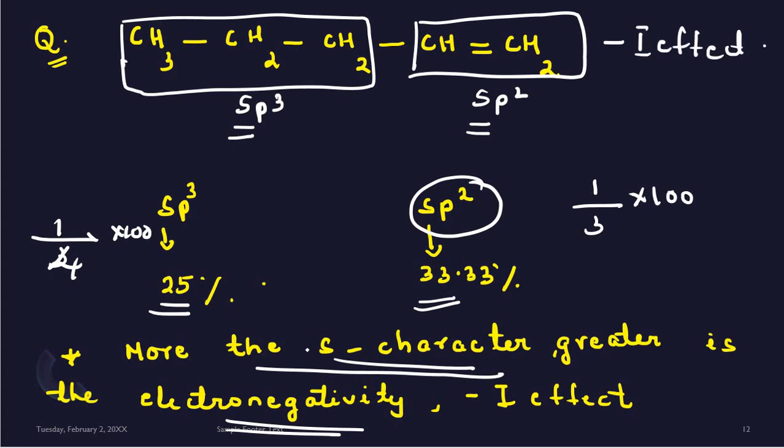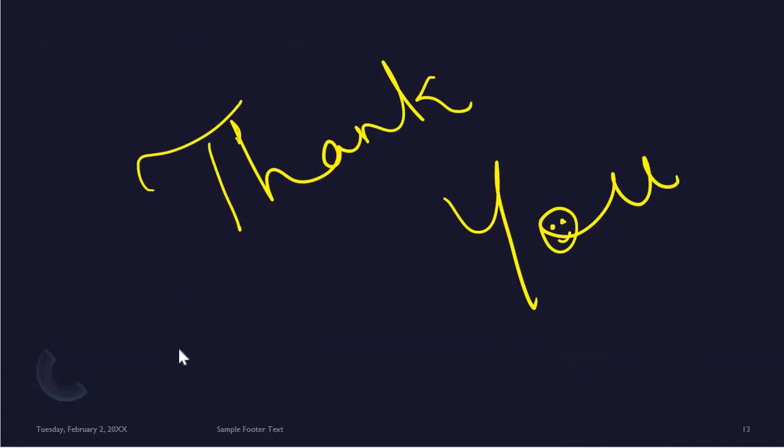Why? Because the greater the s character, the greater will be the electronegativity. And since greater electronegativity means greater electron withdrawing power, which effect will be greater? Minus I effect will be greater. Hope all these things about the inductive effect are clear. Thank you.